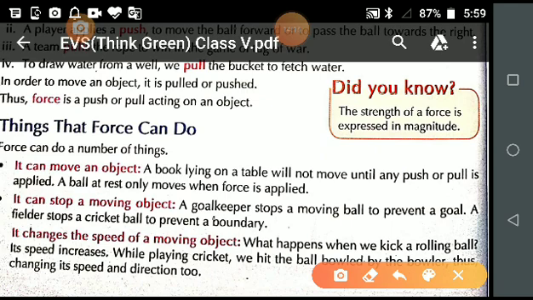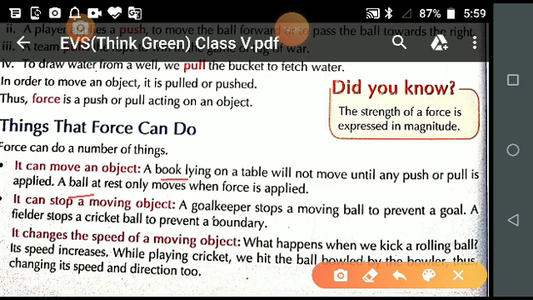Because a book or a ball, they are not living things. They are non-living things. They cannot move by their own. So what action do we apply on them? We push.